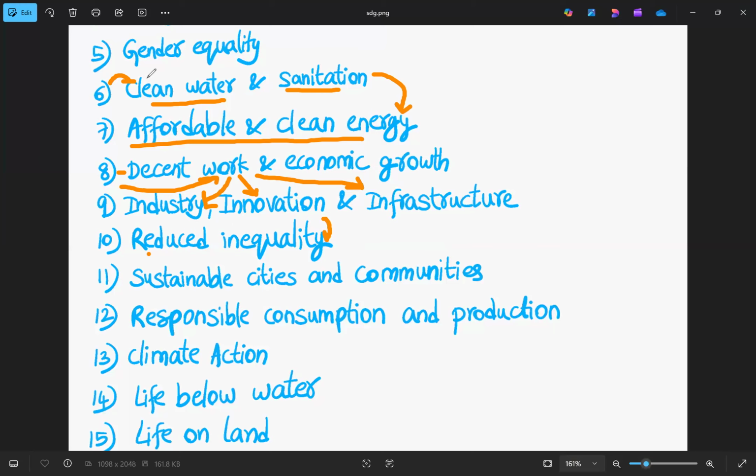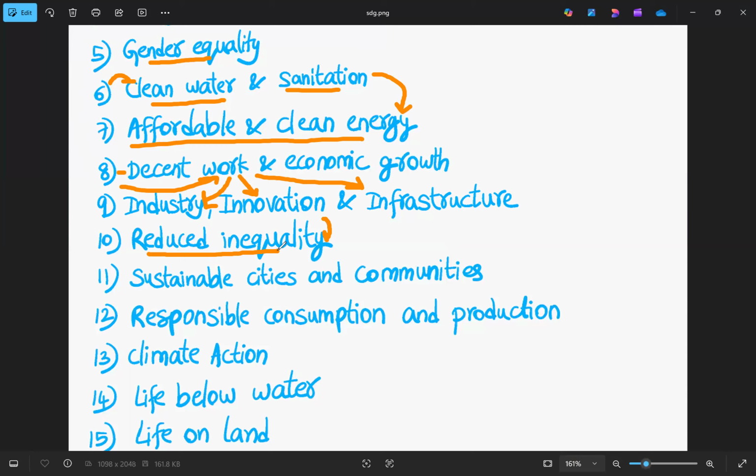Some people might confuse SDG 5 and SDG 10 because these are similar, where in 5 we are talking about gender equality, whereas in the 10th SDG we are talking about reduced inequality. So be careful and mindful while learning SDG 5 and 10.